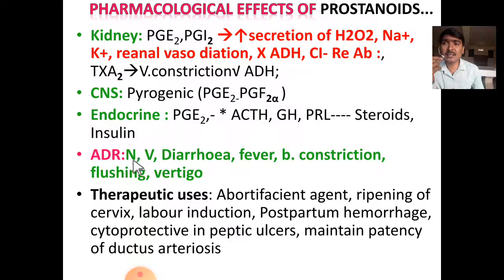Adverse drug reactions are nausea, vomiting, diarrhea, fever, bronchial constriction, flushing and vertigo. Therapeutic uses are as an abortifacient agent, ripening of the uterine cervix and labor induction, to prevent postpartum hemorrhage, cytoprotective effect in peptic ulcers, and maintaining the patency of the ductus arteriosus.